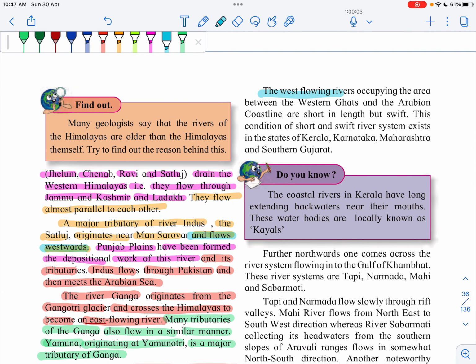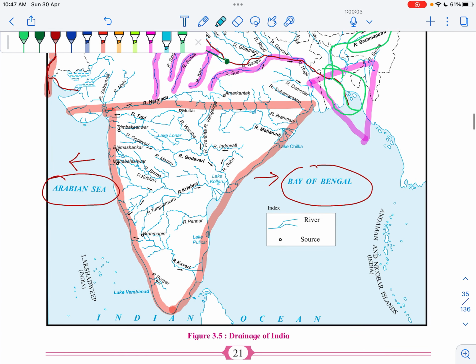The west flowing rivers occupying the area between the Western Ghats and the Arabian coastline are short in length but swift. This condition of short and swift river system exists in the states of Kerala, Karnataka, Maharashtra, and southern Gujarat. Now see Gujarat.